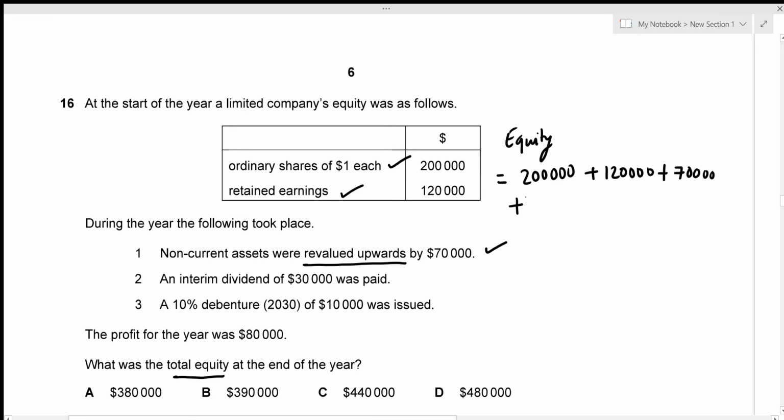So I'm just going to add the profit for the year, 80,000, and I'm going to deduct the dividend amount, which is 30,000. But the debenture is not going to be included here because debenture is a non-current liability and not an equity. So our total amount is just going to be these 5 amounts, and if you calculate it, we'll receive 440,000, which is given by option C. That's the correct answer.